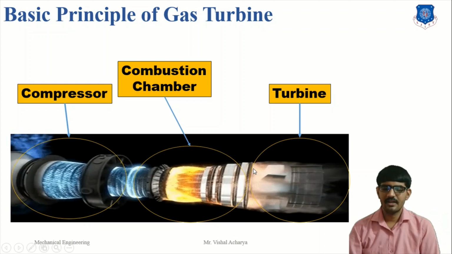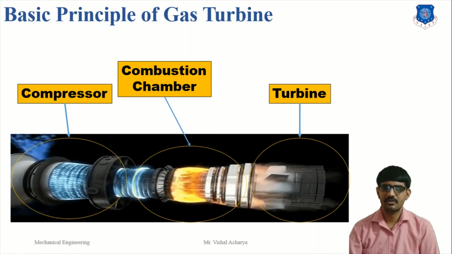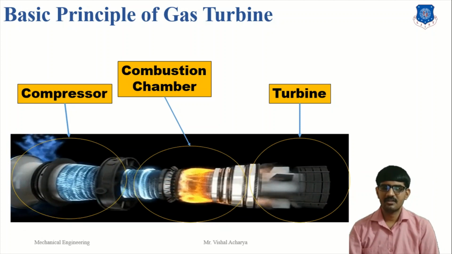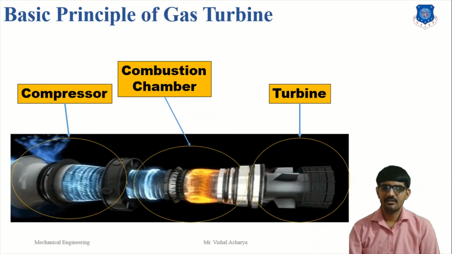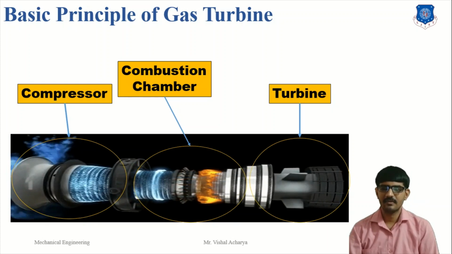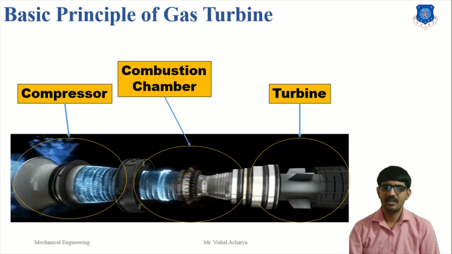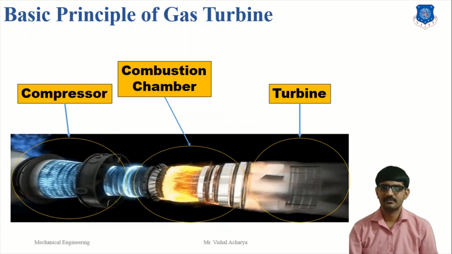In a turbine, hot gas is supplied, so the blade rotates. The blade is attached to the rotor and the rotor is mounted on the turbine shaft. The turbine shaft is attached to the generator to produce electrical energy, or otherwise it produces mechanical energy with the help of the gas turbine. This is the basic principle of gas turbine. Gas turbine is a very compact power plant for producing electricity.